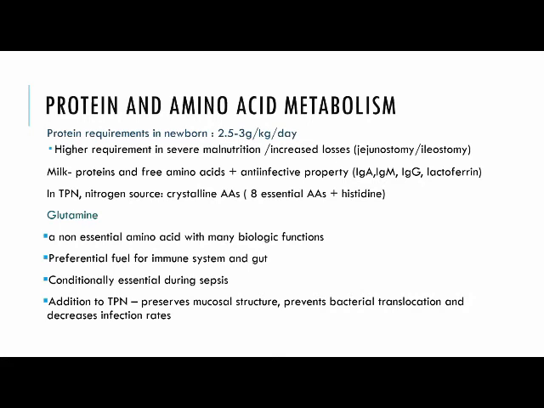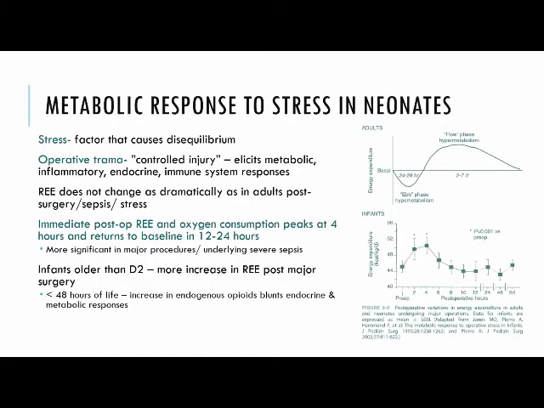Milk contains proteins, free amino acids, and anti-infective property in the form of IgA, IgM, IgG, and lactoferrin. In TPN, the nitrogen source is from crystalline amino acids. It usually has the 8 essential amino acids along with histidine, which becomes essential in neonates. Glutamine is a non-essential amino acid with many biologic functions. It is the preferential fuel for the immune system and the GIT. So it is conditionally essential during sepsis, and addition to TPN is known to preserve mucosal structure, prevent bacterial translocation, and it decreases infection rates. So it is usually supplemented with TPN.